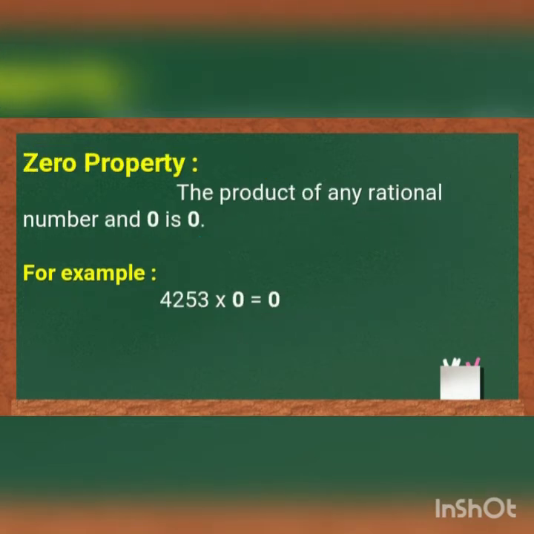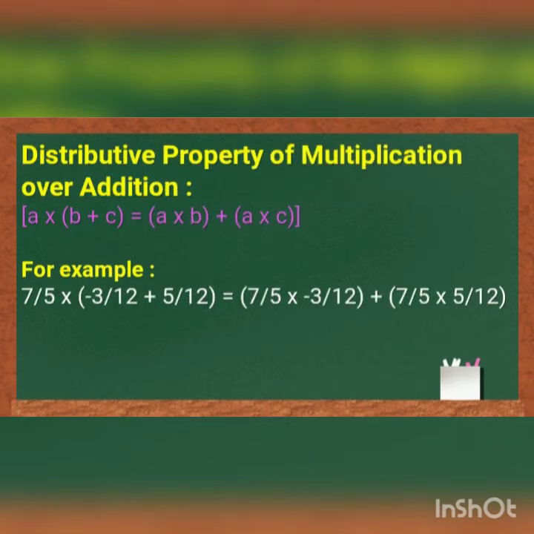The next property is zero property. The product of any rational number and 0 is 0. For example, 4 by 253 multiplied by 0, the product is 0. 0 has no reciprocal.